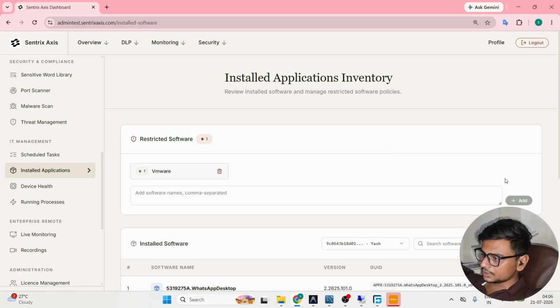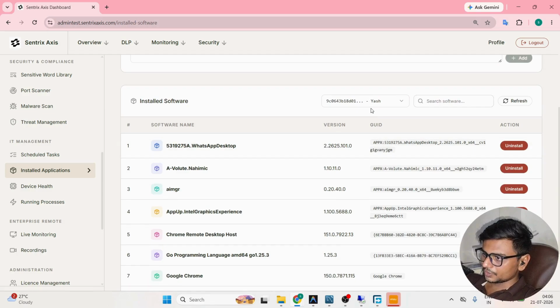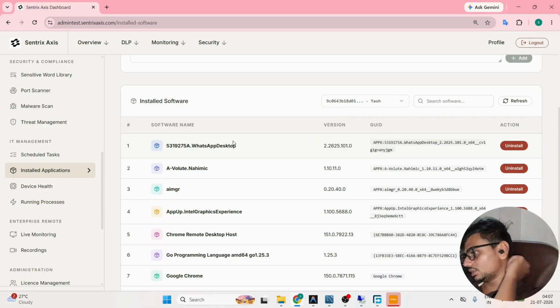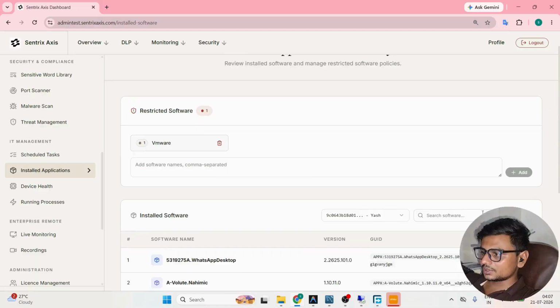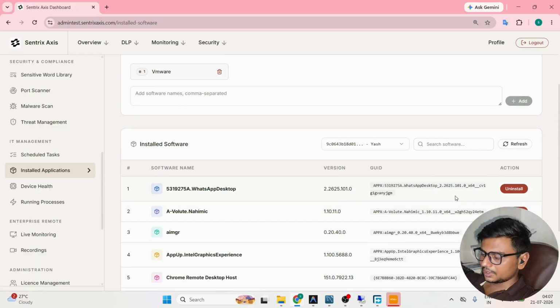You can also select the username here and you will get the list of software installed on user computers. Every software which is installed on a user computer, you can see here, along with the GUID and versions, and you can take an install action from here, and within around a 2 or 5 minute poll interval.